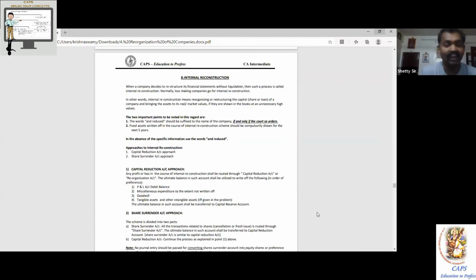See what happens. Internal reconstruction is normally carried out by loss-making companies, so the asset values have unnecessarily been shown at a higher value. Shareholders' value, they want to reduce it. Take an example. Share capital is 100 lakh. Accumulated loss is 80 lakh. If another 20 lakh of loss is added, it will become a sick company.